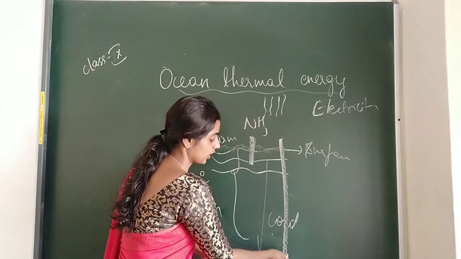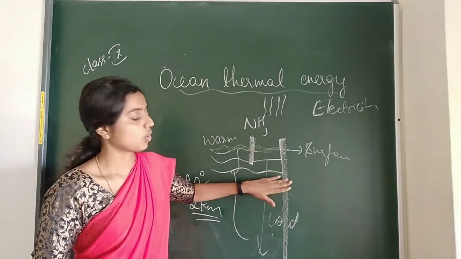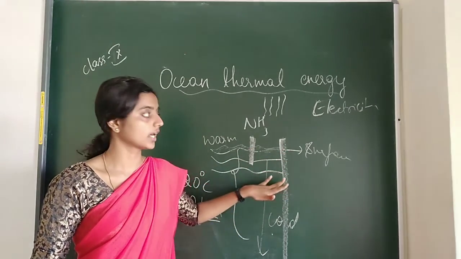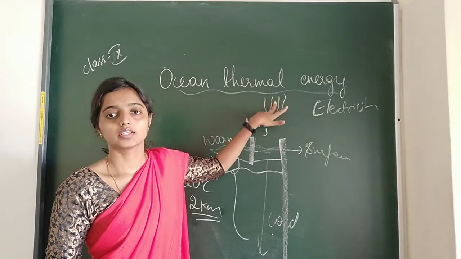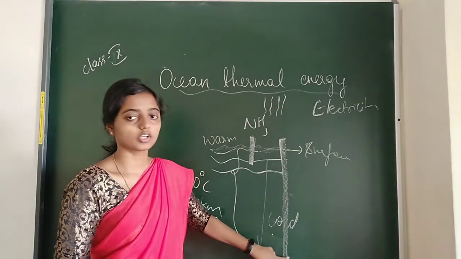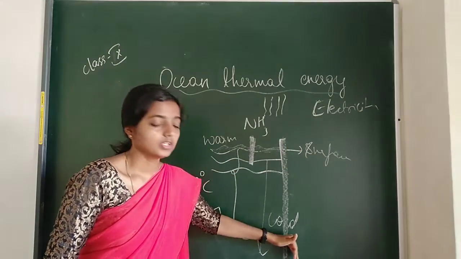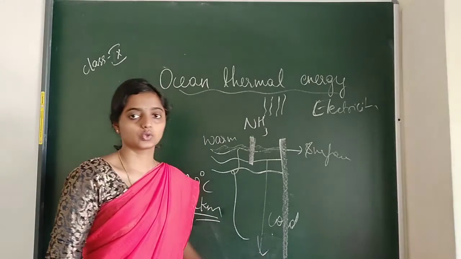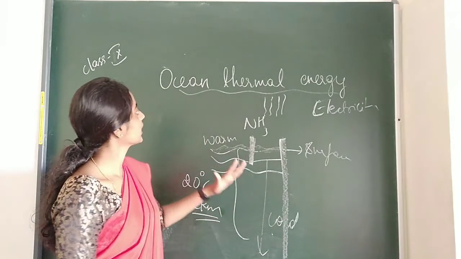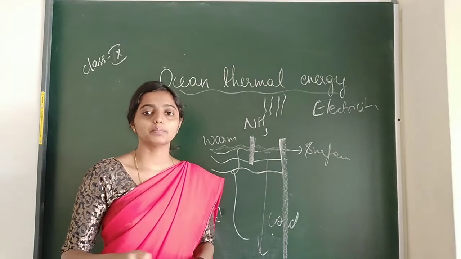Next we have one more connection, that is from the cold water. The role of cold water is to condense the vapor and turn it back into liquid. So this is the technique of how ocean thermal energy looks. Now we have a clip, just look at that one.